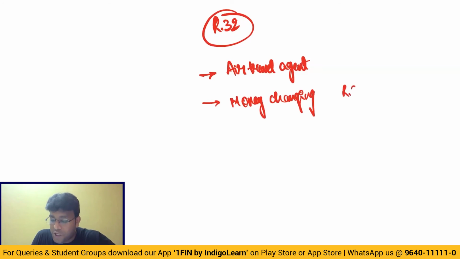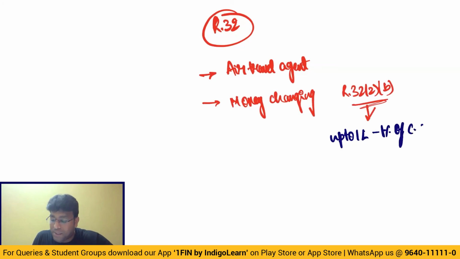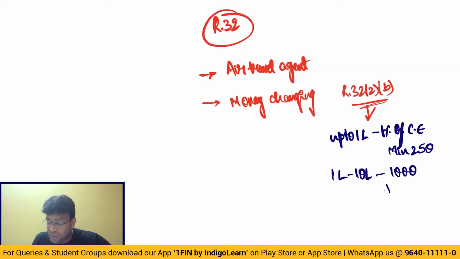And there is a special valuation rule given by Rule 32(2)(b), which is optional, but once opted, it cannot be withdrawn. Where they told up to 1 lakh, 1% of currency exchanged, minimum 250 per transaction. And 1 lakh to 10 lakh, 1,000 plus 0.5% of amount greater than 1 lakh.